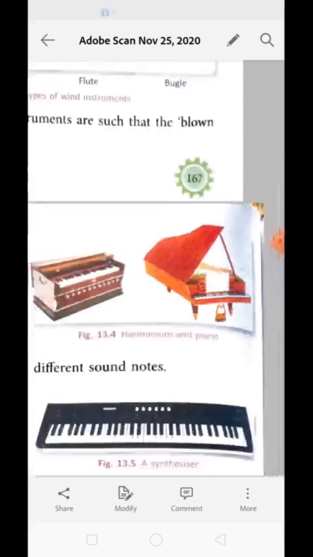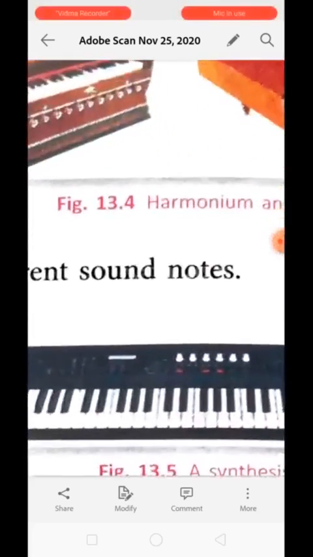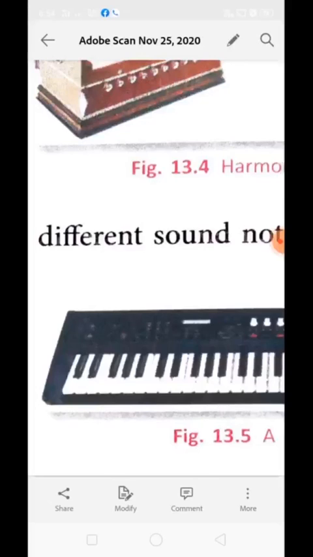Now next is electrical instrument. Electrical instruments like synthesizer have become one of the most popular instruments nowadays because they produce a huge variety of sound. Different sounds are created by this instrument with the help of different electronic circuits behind them. It means each key is connected with an open circuit. When we press them down, we are converting the open circuit into a closed one, and once the circuit is closed, the electricity flows through them and it will create sound.